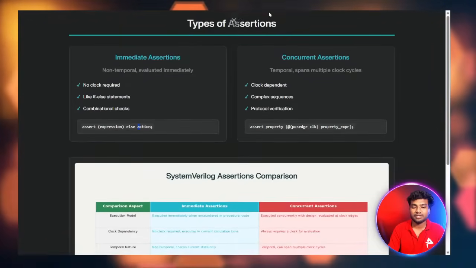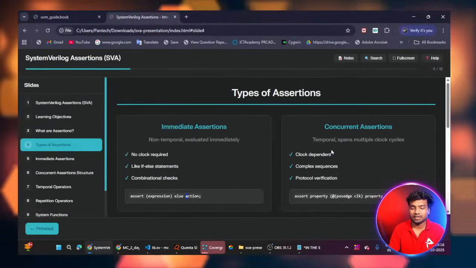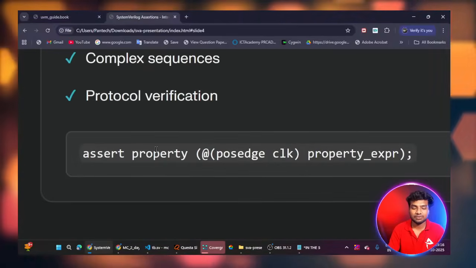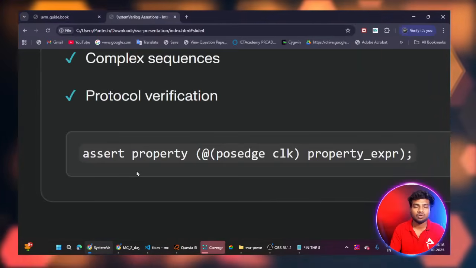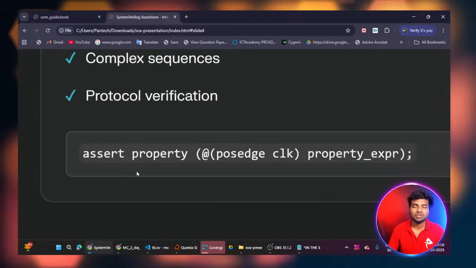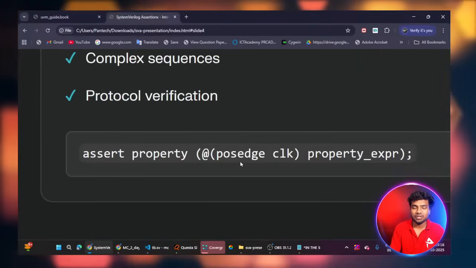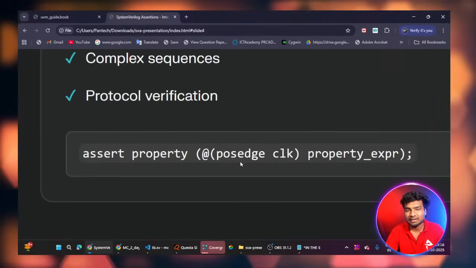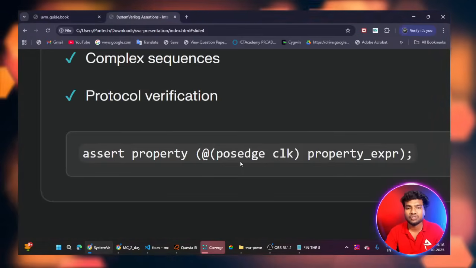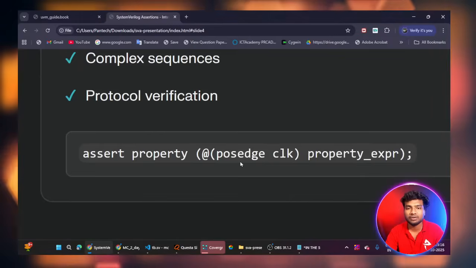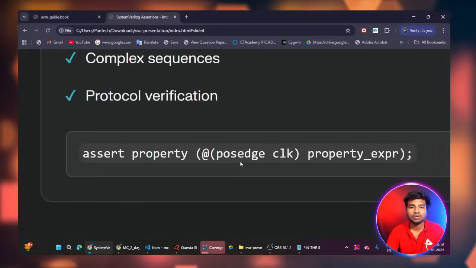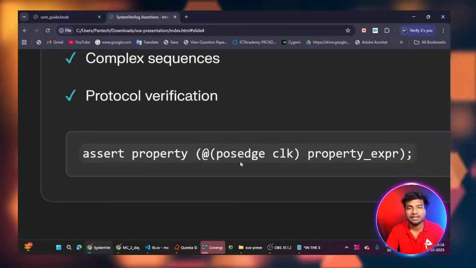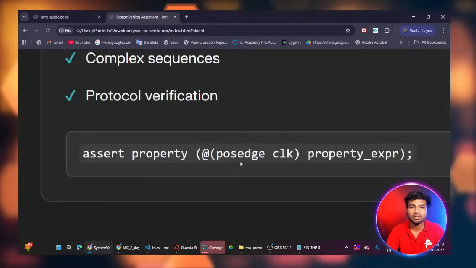The syntax for the concurrent assertion looks like this. Assert, and here some property. We'll see one by one what is a property and what is a sequence. The main definition of assert is that it is one keyword having two sides. If it is true, it will allow execution of the next one. If the assert fails, you will get a fatal error or error message. This is the working of assert.